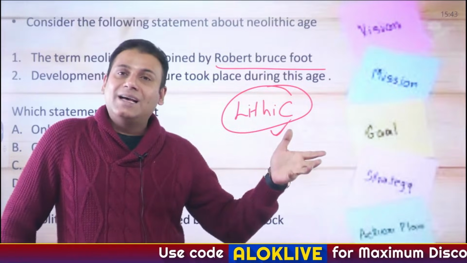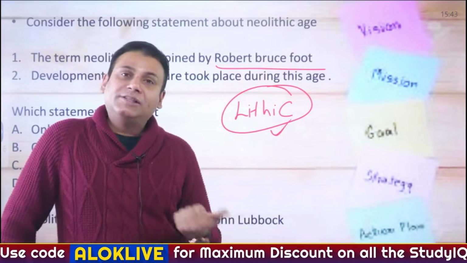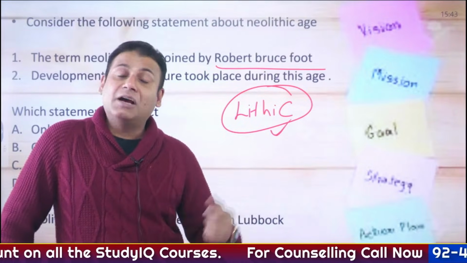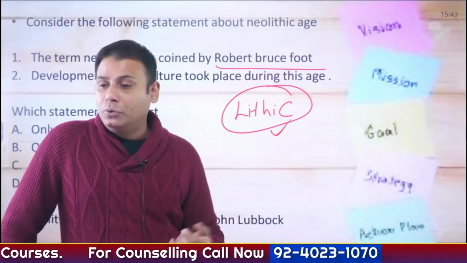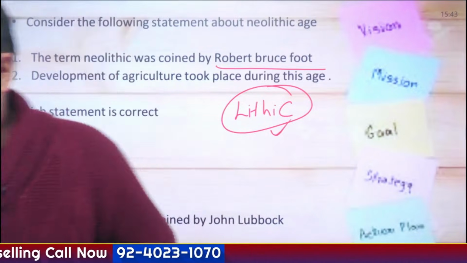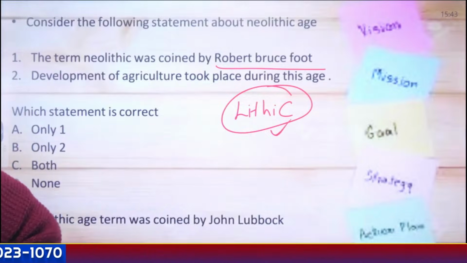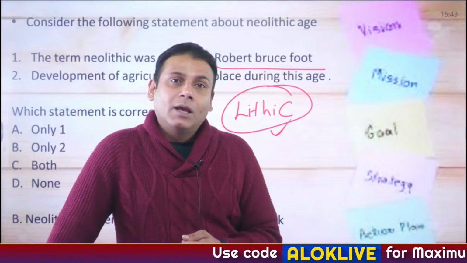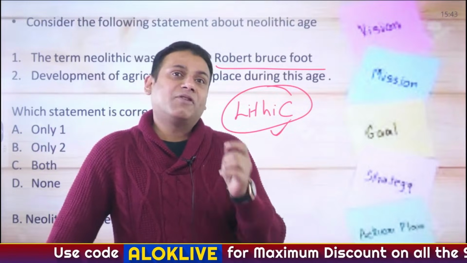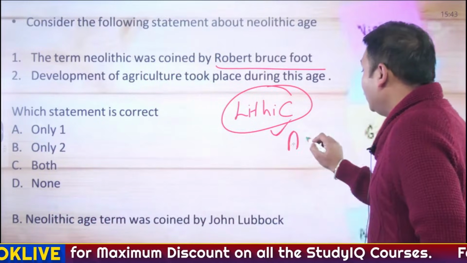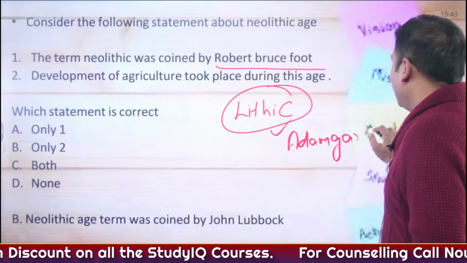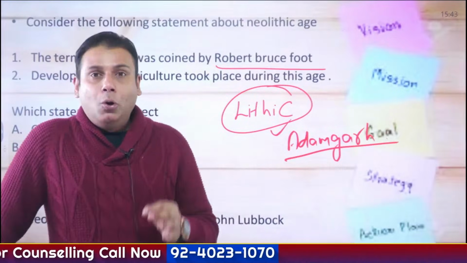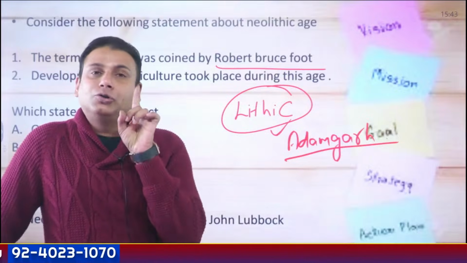Every stage has its own independent features. For example, the Paleolithic age is known for the development of paintings, discovery of fire, and discovery of new stone tools. Then comes the Mesolithic age. The Mesolithic age is known for domestication of animals. The evidence of domestication of animals first comes from the site of Adamgarh, located in Hoshangabad district of Madhya Pradesh, presently referred to as Narmadapuram. So, the most important aspect, sites are also important.